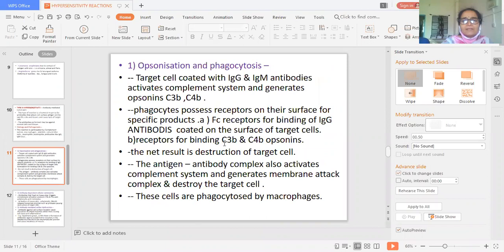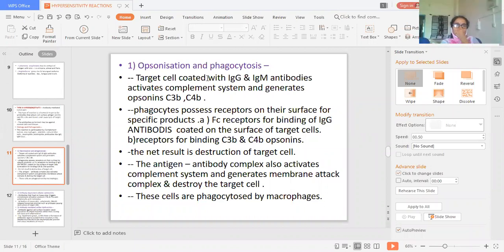See, Fc receptors, that is opsonization and phagocytosis that we discussed, no? These are the pathogenesis of type 2 hypersensitivity. Here the target cells are coated with, what are the target cells? That is antigen sensitized cells. Those cells which get sensitized by that antigen are the target cells.